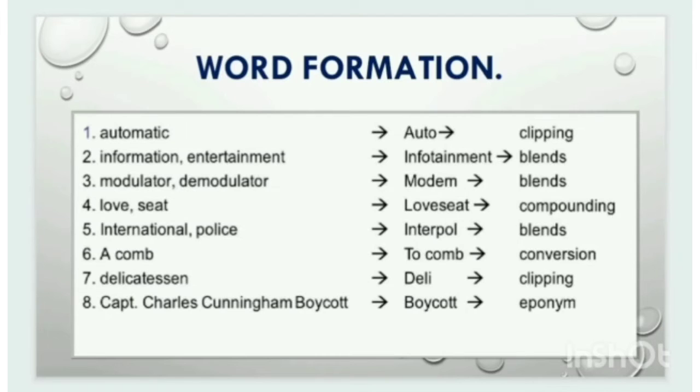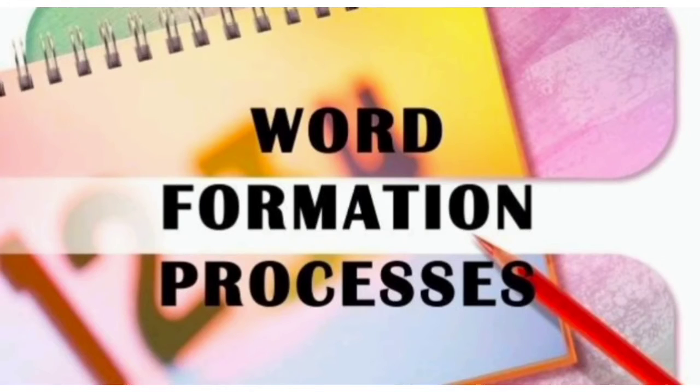Let's look into a few examples of entire word formation. Automatic is clipped into auto. Information and entertainment are blended into infotainment. Modulator and demodulator is the blend of modem. Love and seat is the compounding of love seat. International and police is the blend of Interpol. A comb is converted into to comb, where the process of conversion is used. Delication is the clipping of Delhi. Captain Charles Cunningham Boycott is the eponym of boycott. These are the processes of word formation.